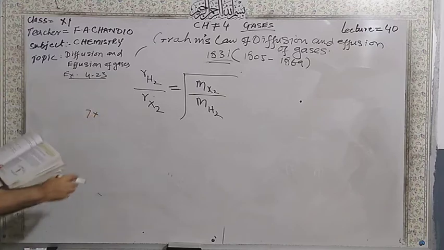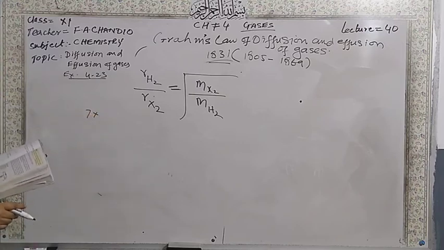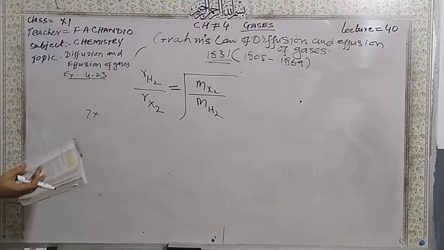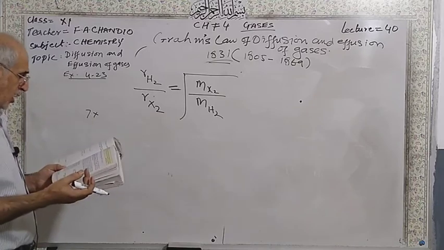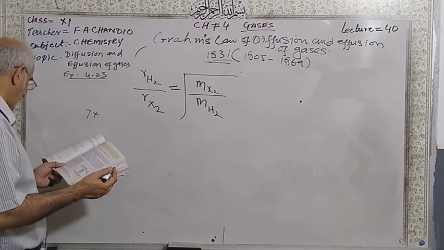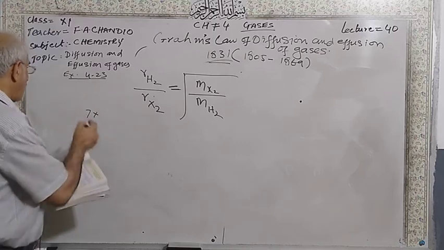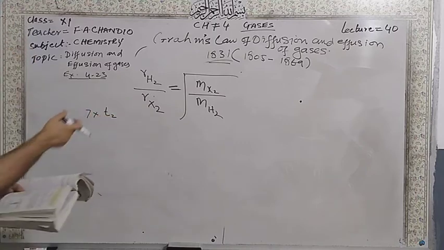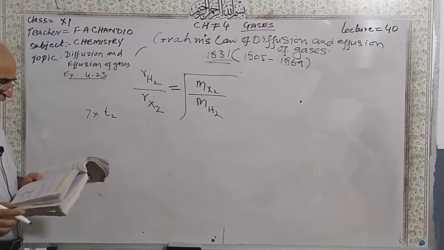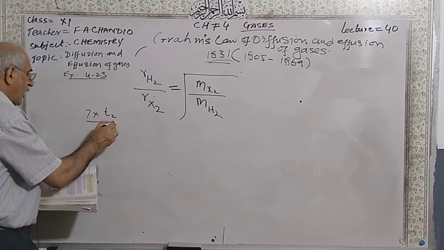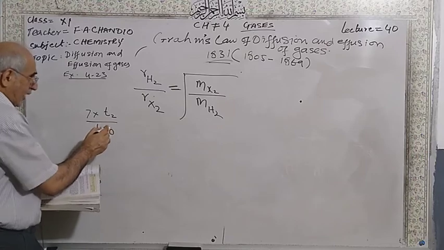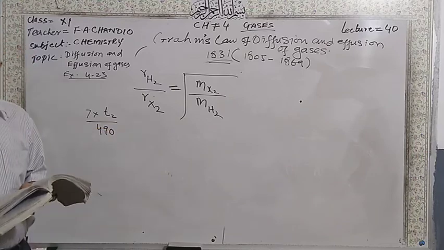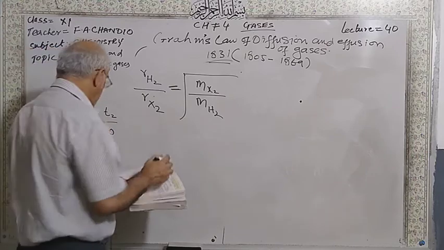This is the rate for the hydrogen gas. When you divide 280 by 40, you will get 7 centimeter cube per second. T2 will be the numerator. When you insert the value here, you have to find this T2 divided by 490. That is the rate of the X gas. We don't know about this one.